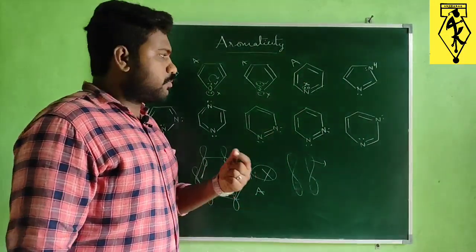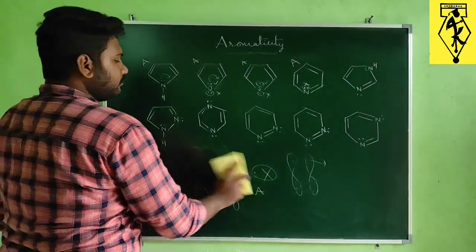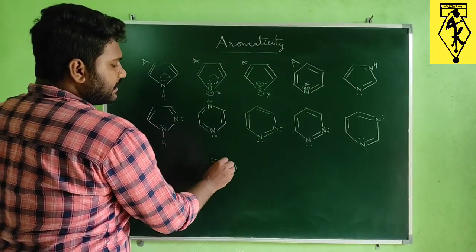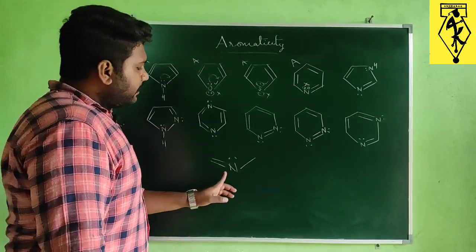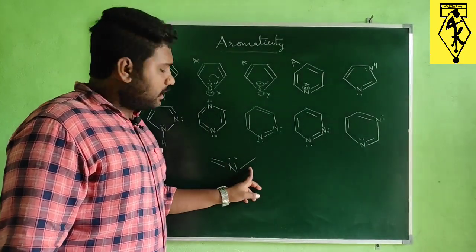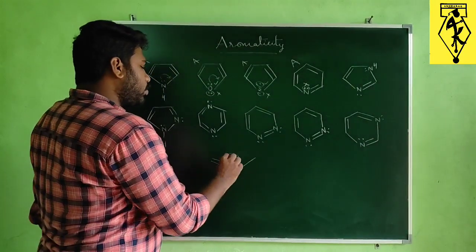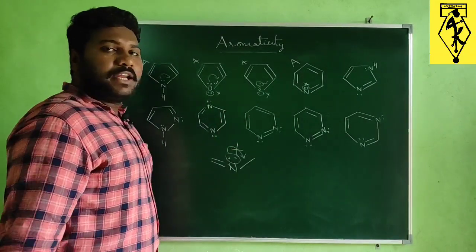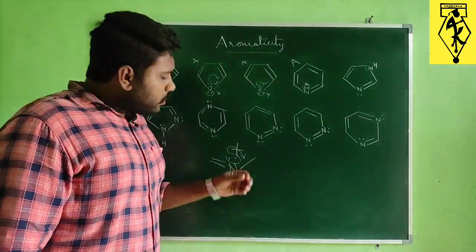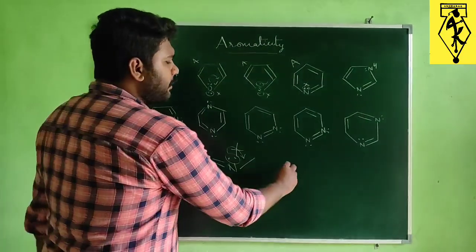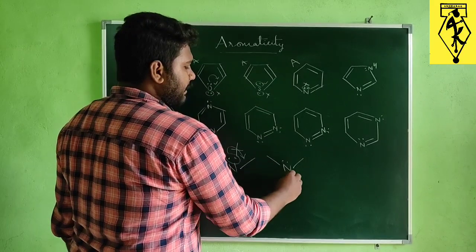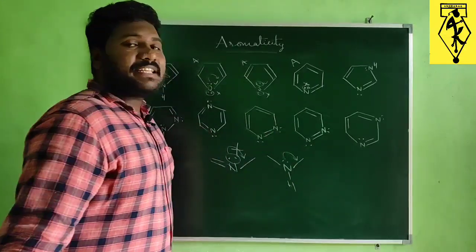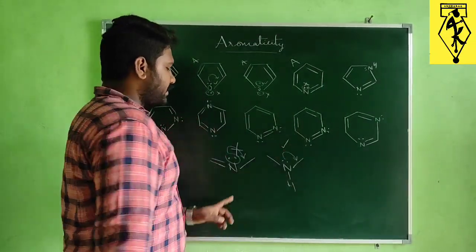So here I want to give one small conclusion. When nitrogen is present like this, having one double bond and one single bond, in such conditions this nitrogen lone pair will not be involved in delocalization. It won't contribute its lone pair for the delocalization. But when nitrogen is present like this in any cyclic ring, then this lone pair can readily participate in delocalization. So this will participate, this will not participate.